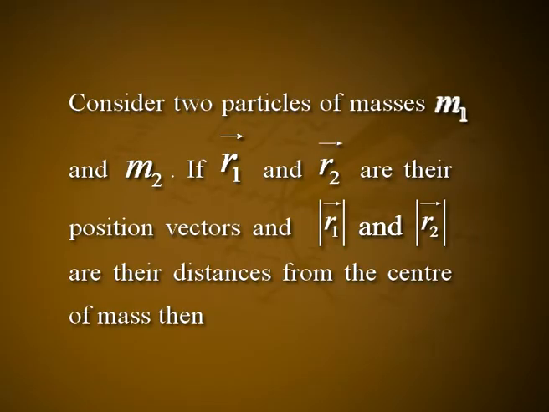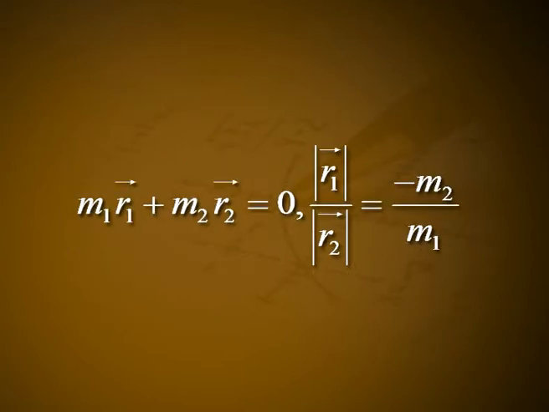Consider two particles of masses m1 and m2. If vector r1 and vector r2 are their position vectors and modulus of vector r1 and modulus of vector r2 are their distances from the center of mass, then m1 into vector r1 plus m2 into vector r2 is equal to 0.